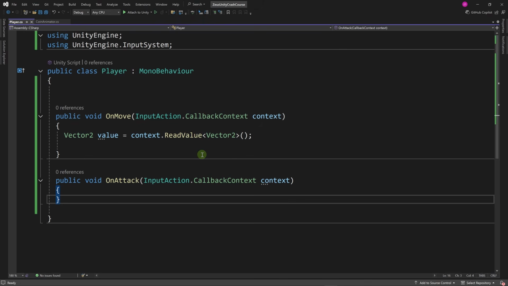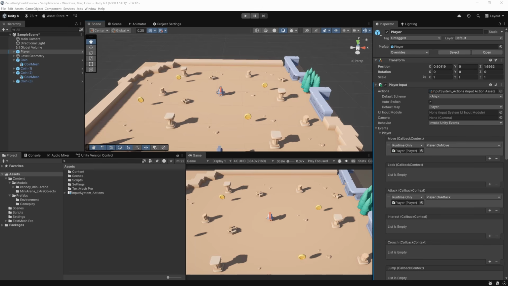Now, to handle input, we are using UnityEngine.InputSystem, and for methods that are going to be bound to the input events, we define them with this signature: public void OnMove, or the name of your method, with this parameter of type InputAction.CallbackContext. In this lecture, we're going to see how to handle the movement input and use it to move our character.